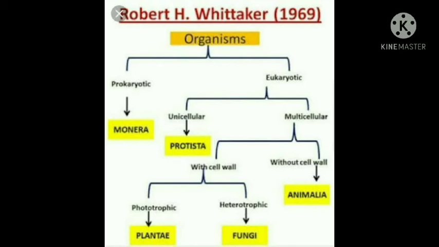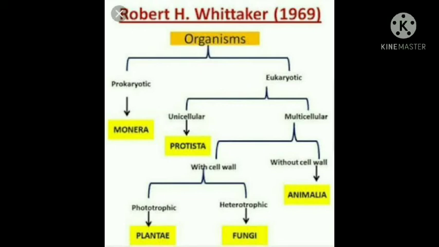Again, these eukaryotic organisms were divided further into two types, that is unicellular and multicellular. Unicellular means their body is made up of only one cell, and multicellular means their body is made up of many cells. Under unicellular, the kingdom is Protista, and under multicellular there is a further division on the basis of presence and absence of cell wall.